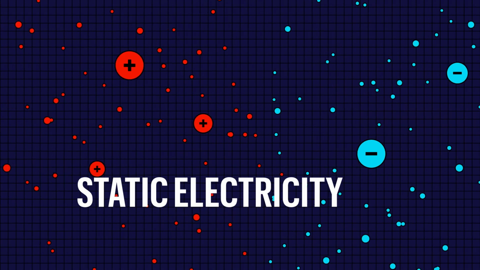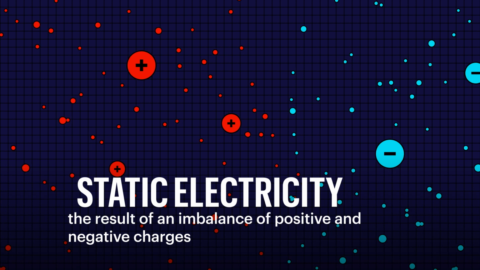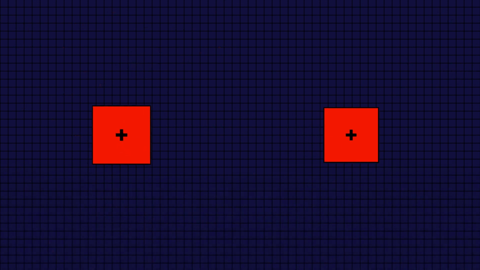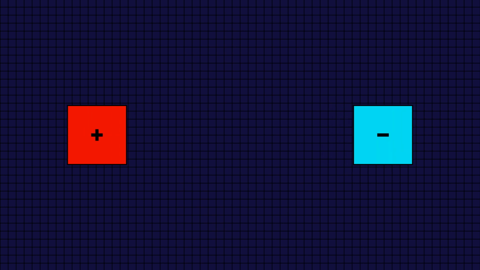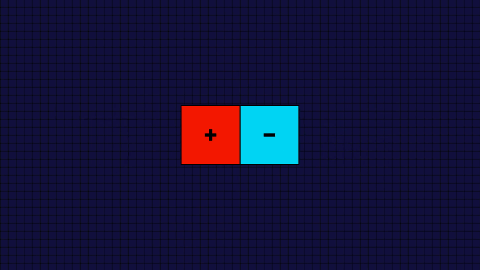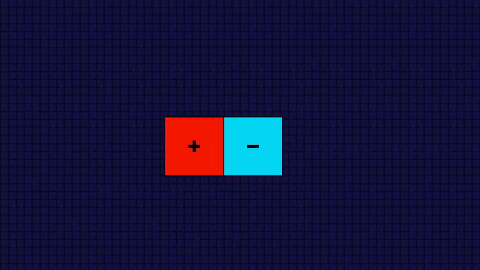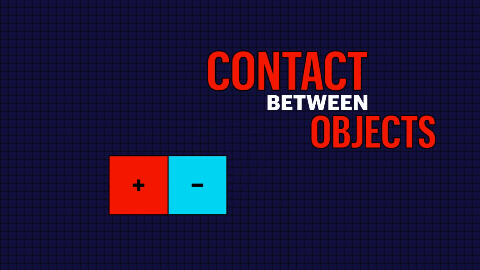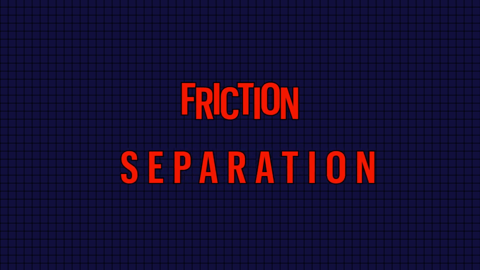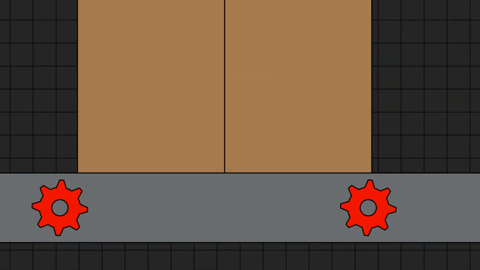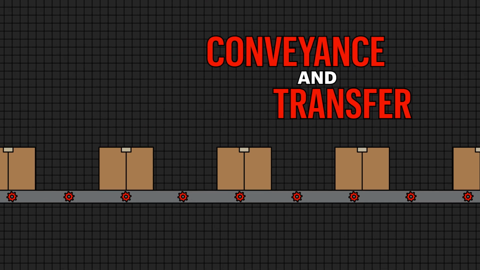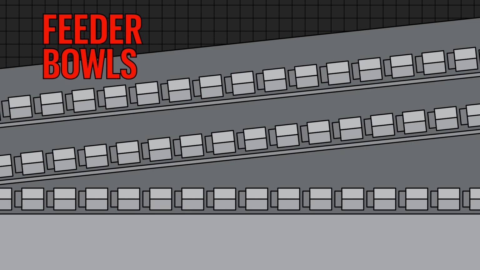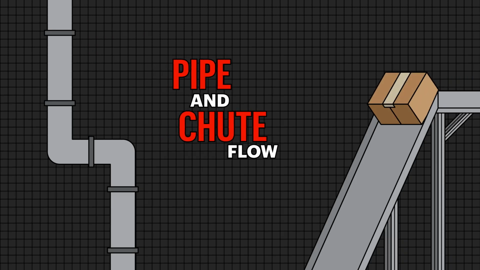Static electricity is the result of an imbalance of positive and negative charges. Objects with the same charge will repel each other, while objects with the opposite charge will attract each other. This imbalance of charges is often caused by contact between objects, and the two main causes of static charge are friction and separation. Friction charges occur when two surfaces rub against each other. In manufacturing, this can happen with conveyance and transfer, feeder bowls, and pipe and chute flow.